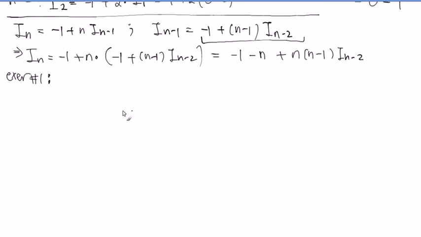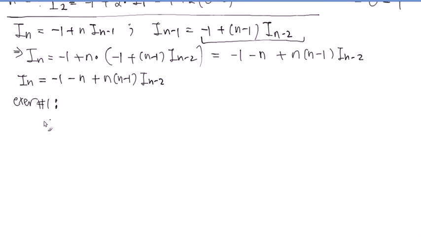So let me summarize it here. The formula we have right now is that I_n equals negative 1 minus n plus n times n minus 1 times I_{n-2}. Originally we started with the recursive relation of n and n minus 1. Now it became n and n minus 2, right?